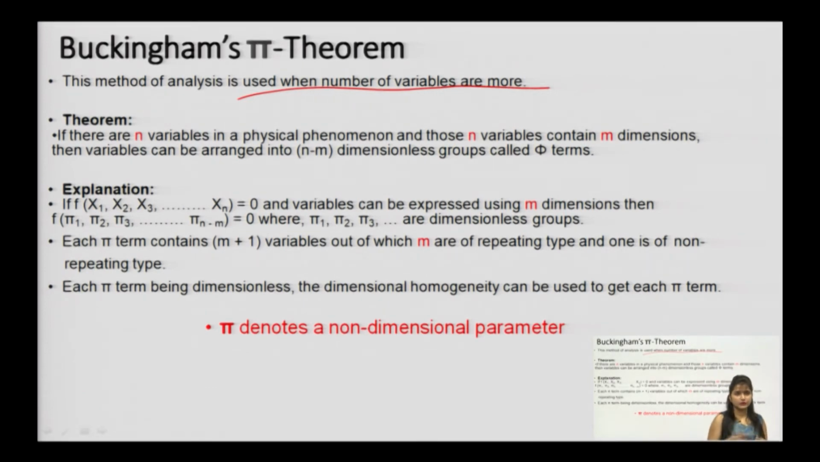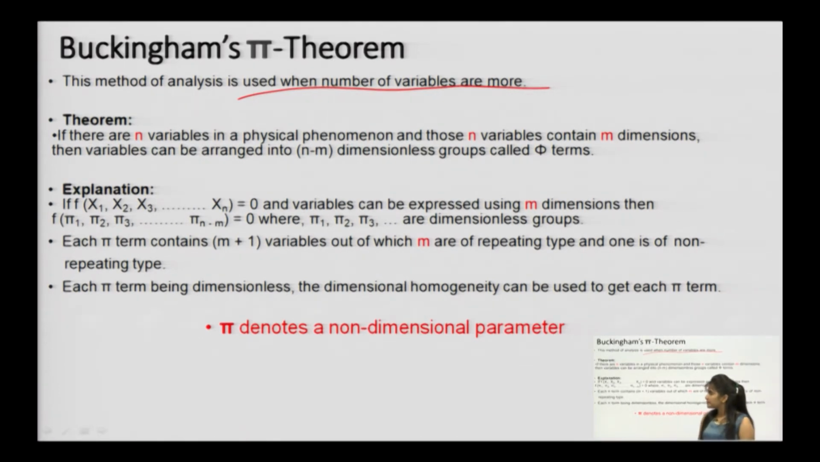So, now I will repeat once again in one go, to make it clear: if there are n number of variables in a physical phenomenon and those n variables contain m dimensions, and especially m means fundamental dimensions, then the variables can be arranged into n minus m dimensionless groups called pi terms. Now, coming to the explanation of how we are going to do that.